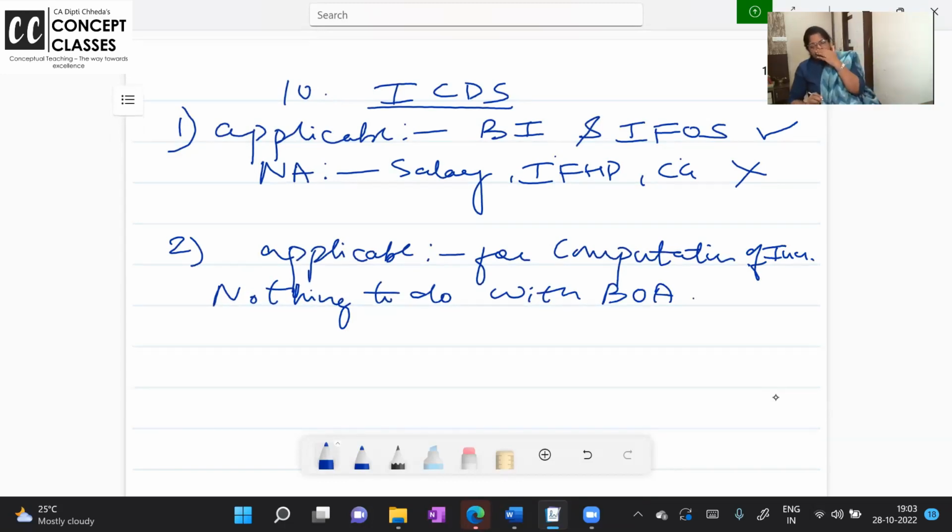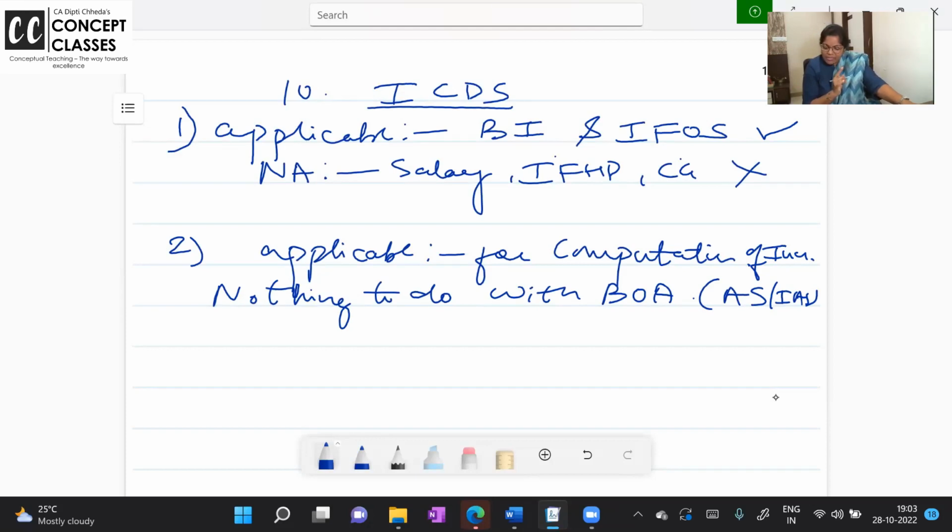Ma'am, for books of accounts also, do we need to follow? No, for books of accounts, you have accounting standards, Indian accounting standards. Keep following them. Only for computing the income and filing your return for business head and income from other sources, you follow ICDS. I don't know what you do in books, but for income tax, for closing stock, you may value it at cost or so. In the business head P&L account, they'll give you 2-3 adjustments related to ICDS.